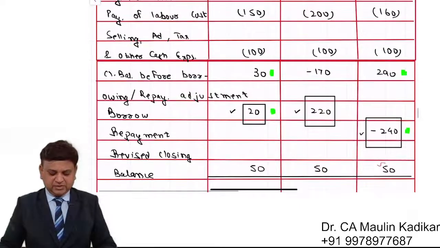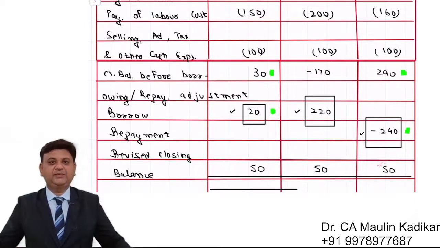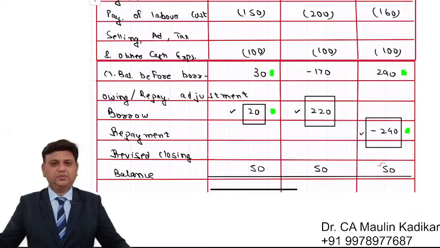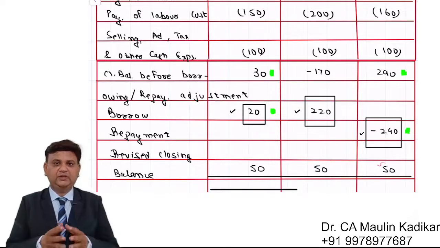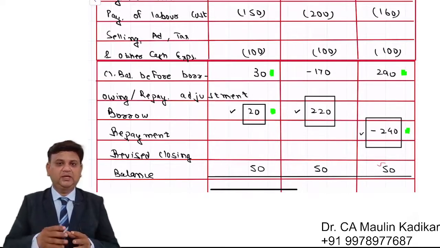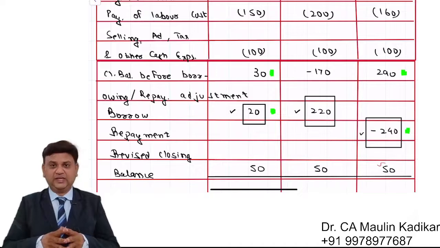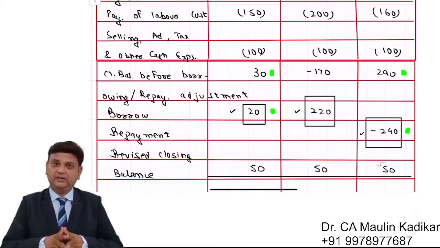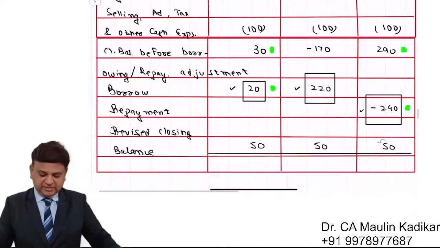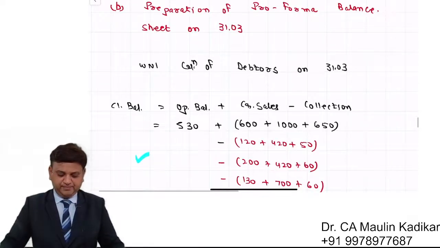Payment for the labor cost, selling, administration, tax and other cash expenses. The closing balance before the borrowing / repayment adjustment. This balance is less than 15, so we'll borrow 20. Next month balance is 170 negative, so we borrow 220, and so on. We will be having the cash budget to be prepared.